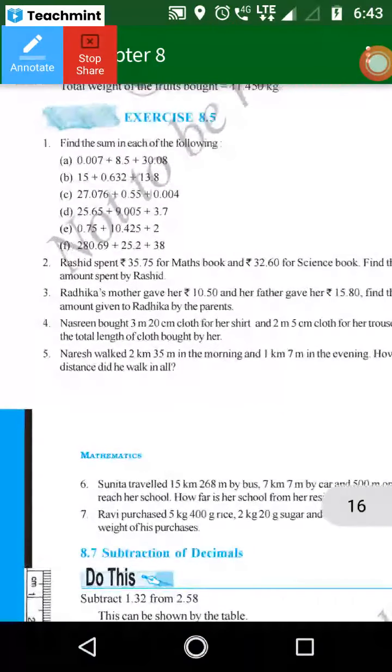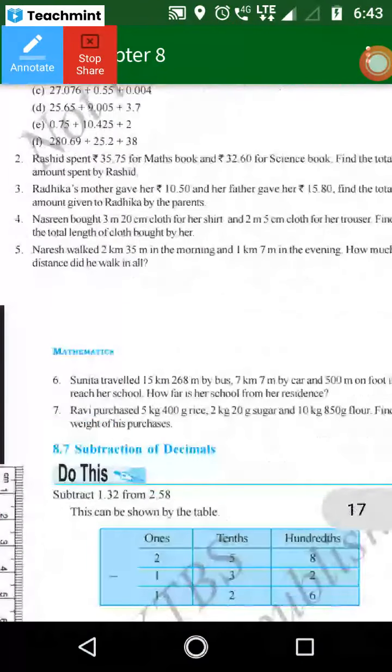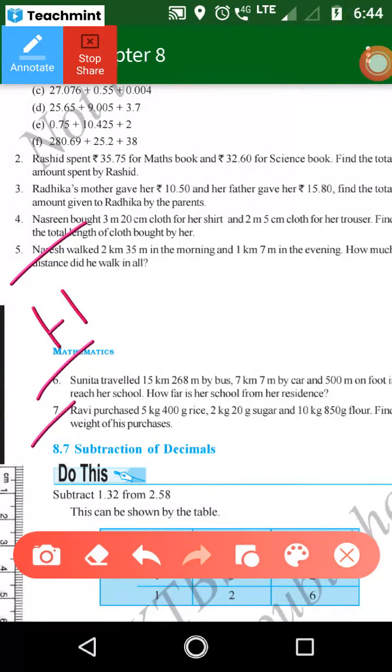Yes, ma'am. Yeah, tell. 30 ones are 30, 30 twos are 60, 30 threes are 90, 30 fours are 120, 30 fives are 150, 30 sixes are 180, 30 sevens are 210, 30 eights are 240, 30 nines are 270, 30 tens are 300. Very good. So tomorrow I will start the zero table in reverse.